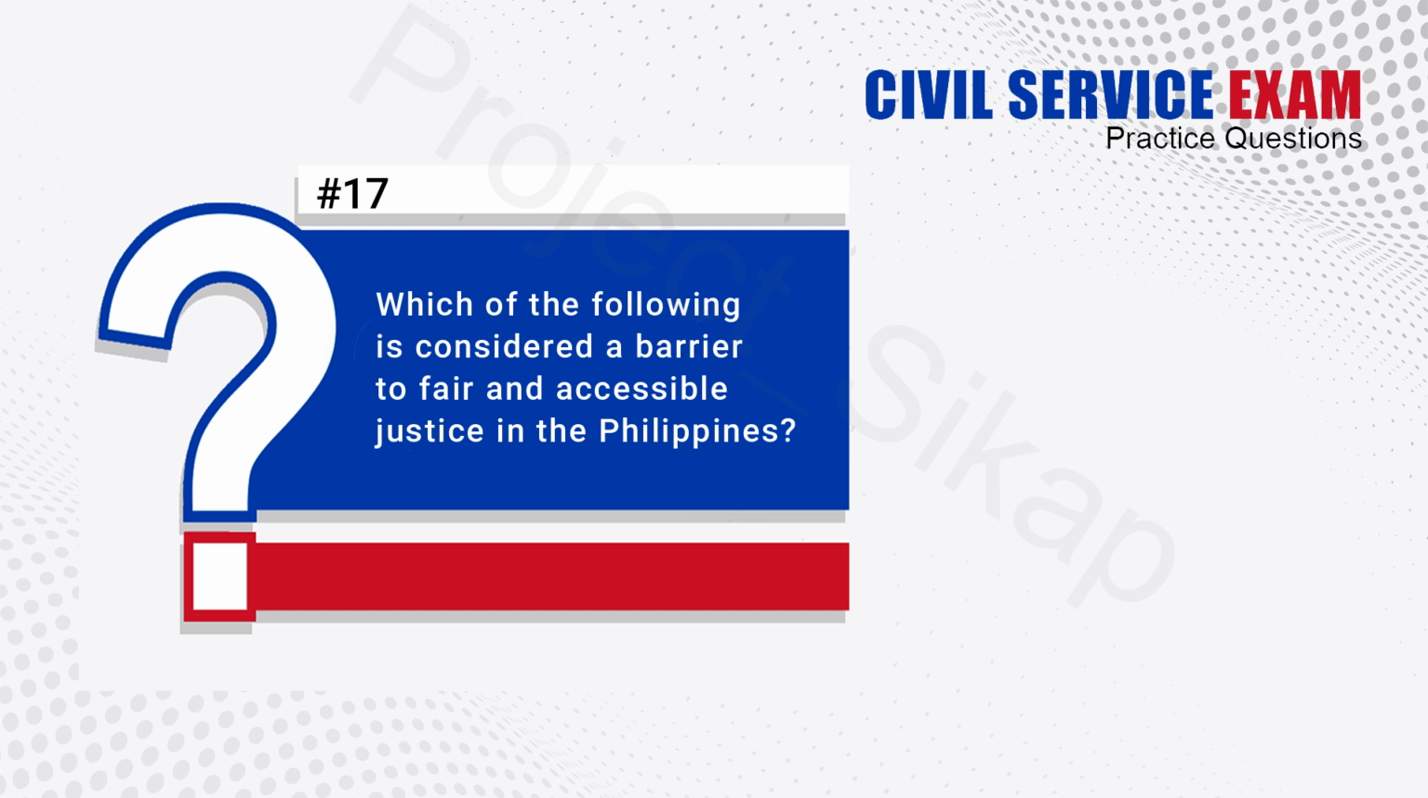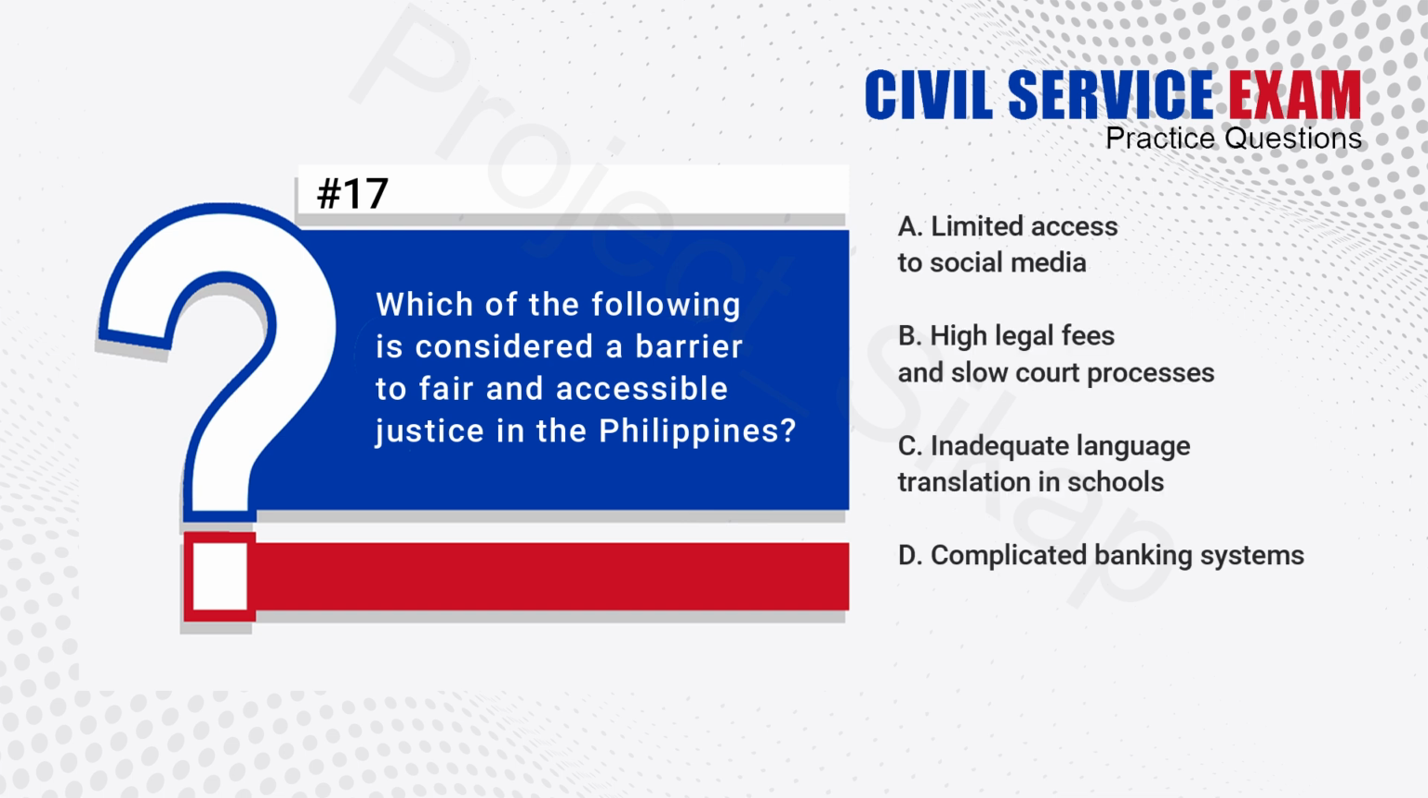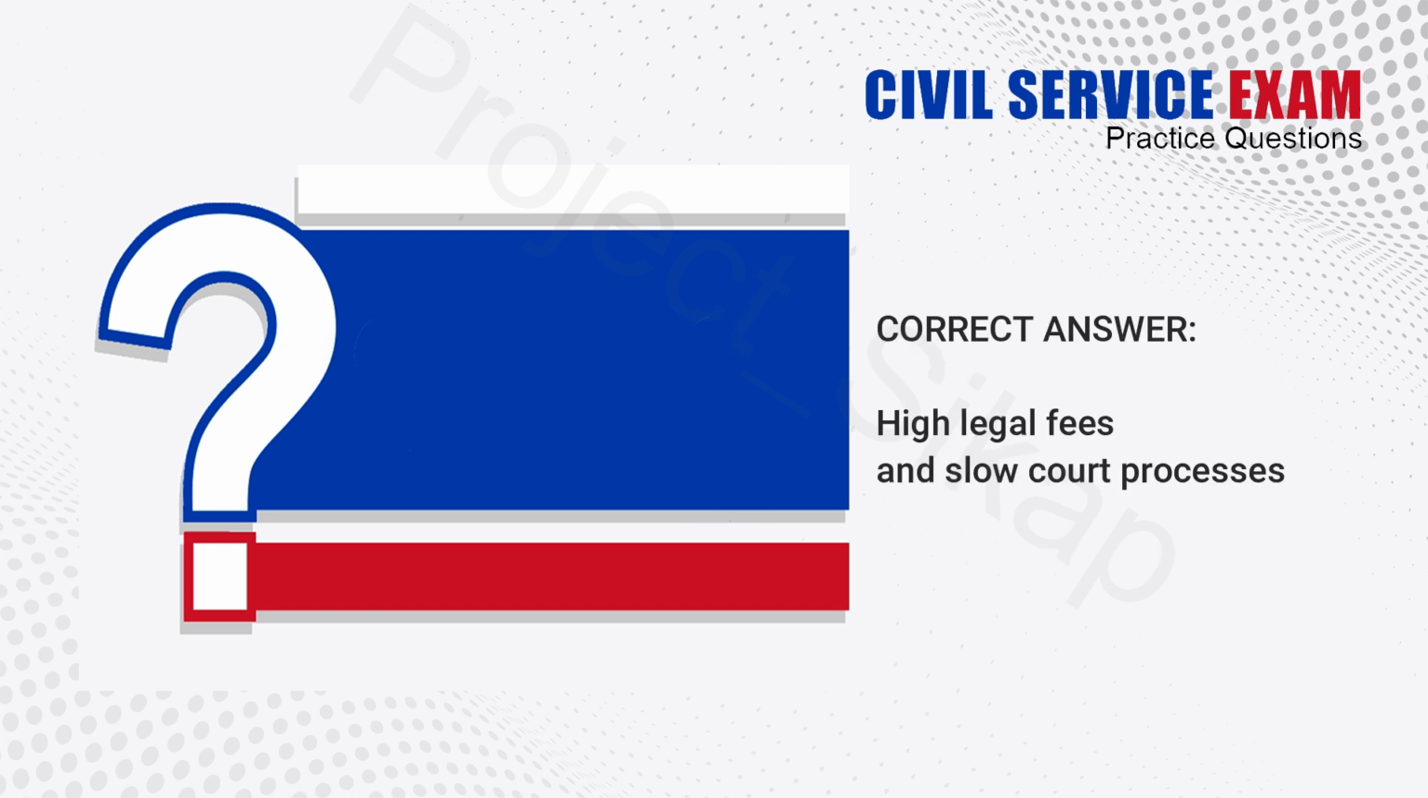17. Which of the following is considered a barrier to fair and accessible justice in the Philippines? A. Limited access to social media. B. High legal fees and slow court processes. C. Inadequate language translation in schools. D. Complicated banking systems. The answer is B. High legal fees and slow court processes.